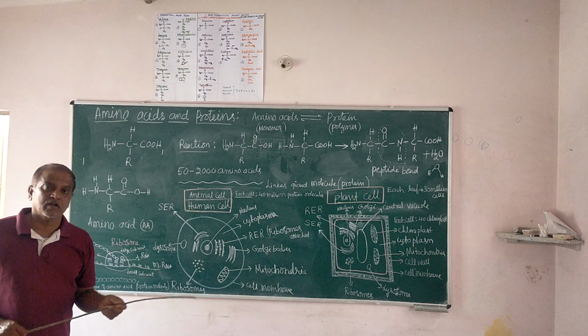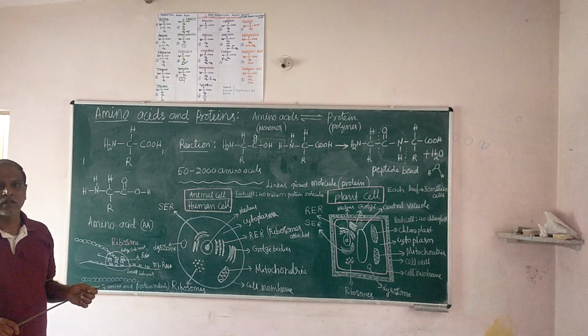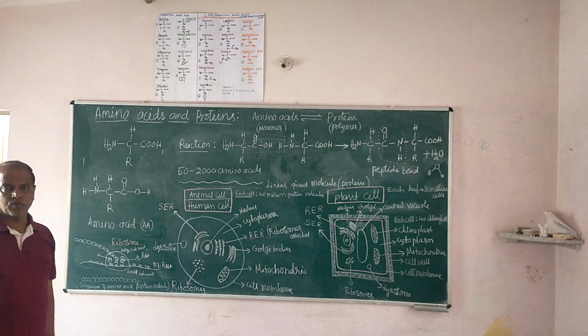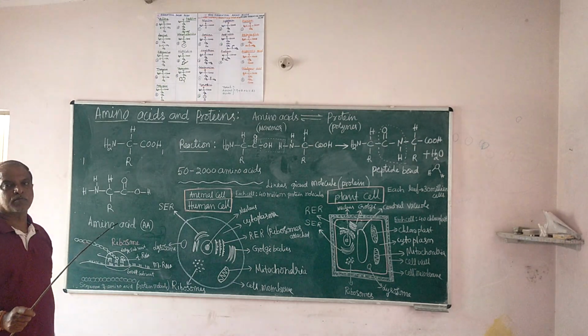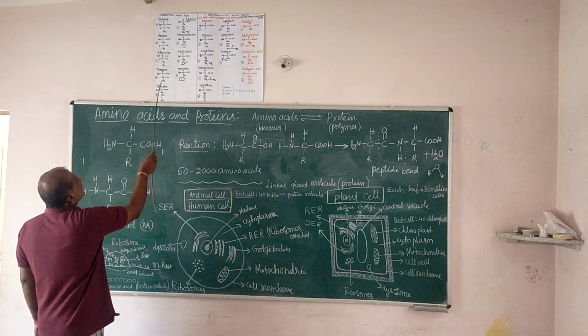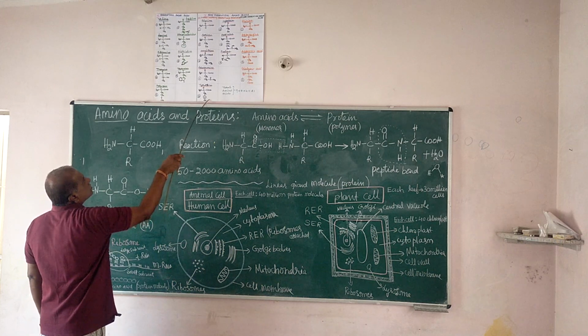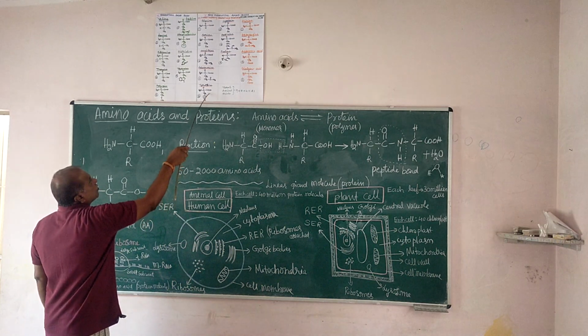Another class of organic compounds: phenolic compounds. What is phenol? If an OH hydroxyl group is chemically connected to benzene, it becomes phenol. If the hydroxyl group is connected to an aliphatic group like this, it is called alcohol. Look at the difference: alcohol, phenol, like this. Phenolic compound, R.